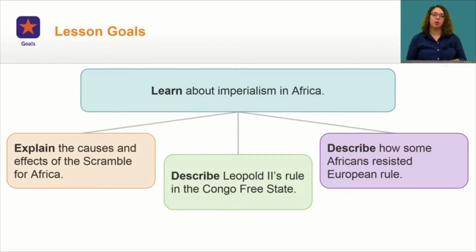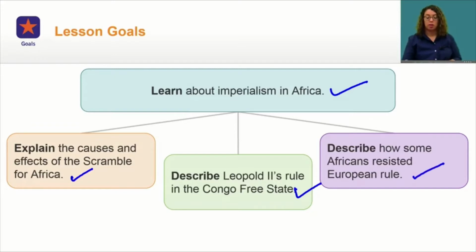Let's set some lesson goals to guide our learning. In this lesson, you are going to learn about imperialism in Africa, explain the causes and effects of the Scramble for Africa, describe Leopold II's rule in the Congo Free State, and describe how some Africans resisted European rule.